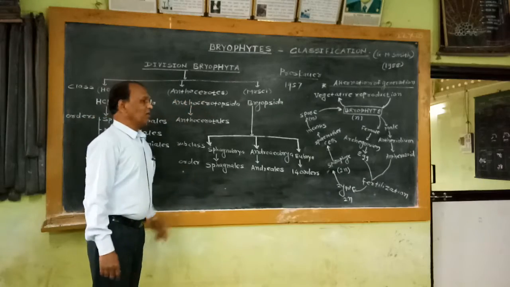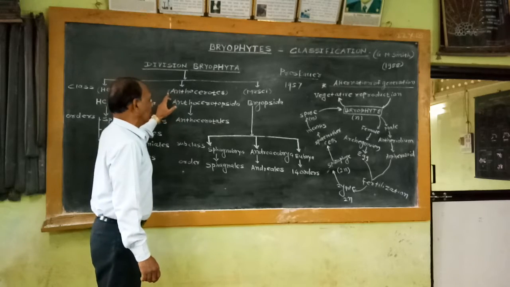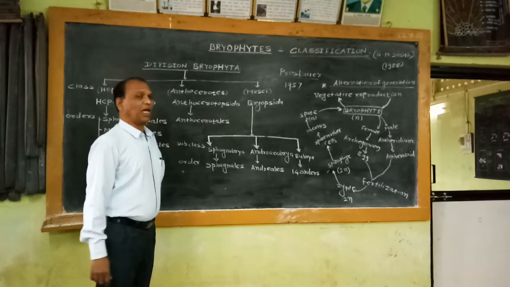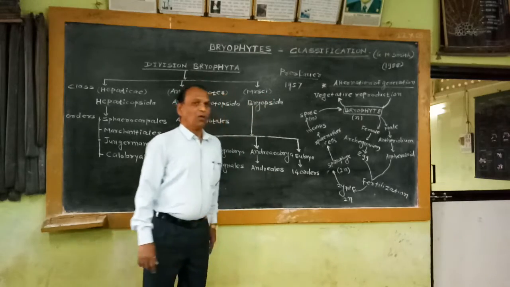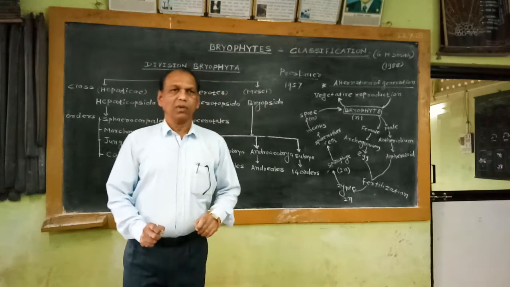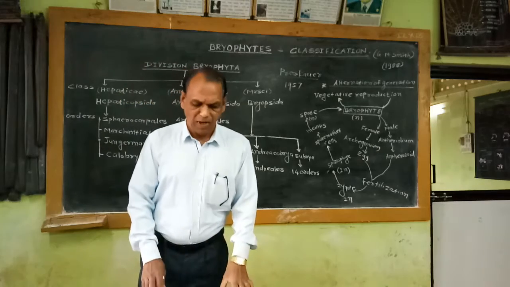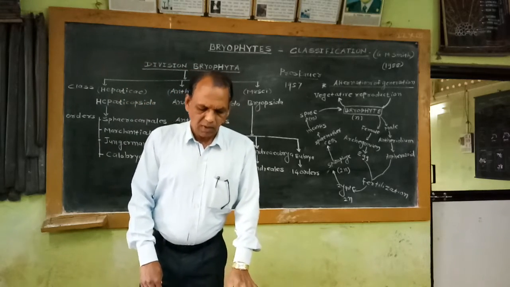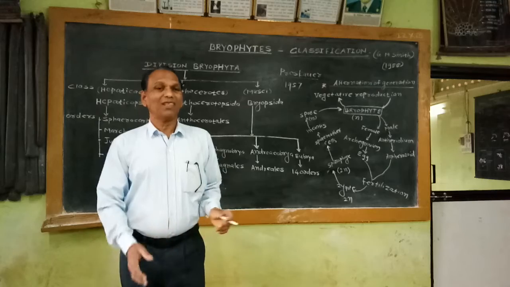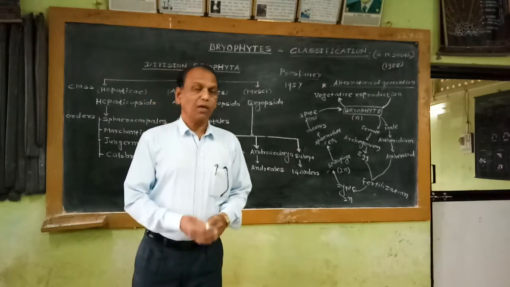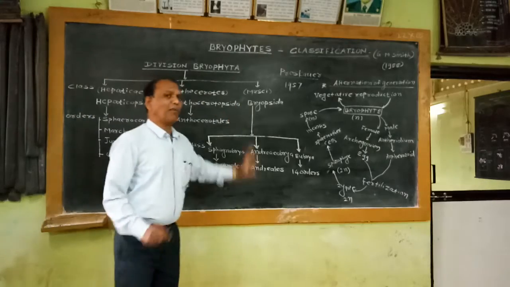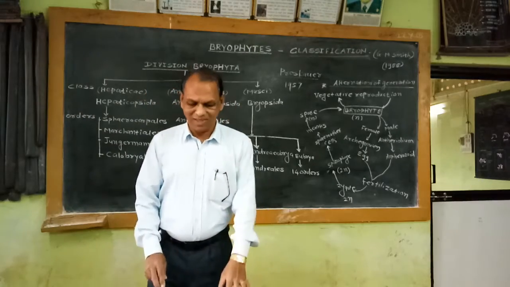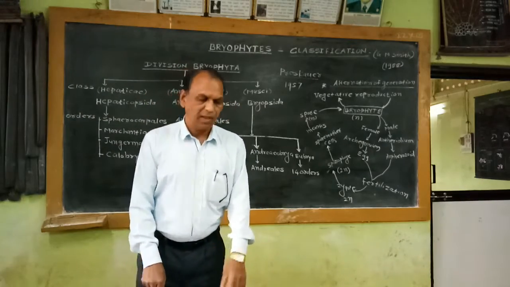The name Anthocerotes is replaced by Anthocerotopsida and Musci is replaced by Bryopsida. So these are the names for the three major classes of the division Bryophyta: Hepaticopsida, Anthocerotopsida and Bryopsida.